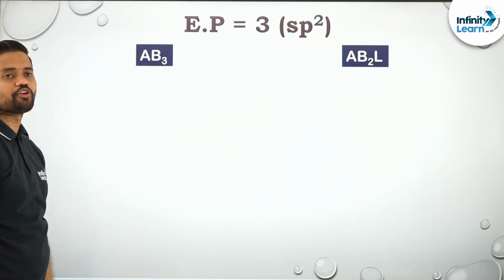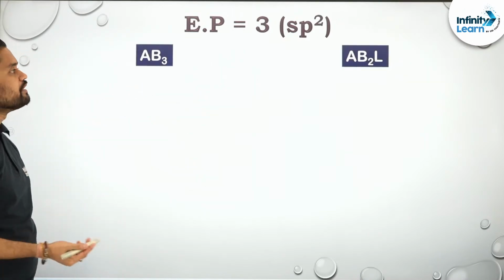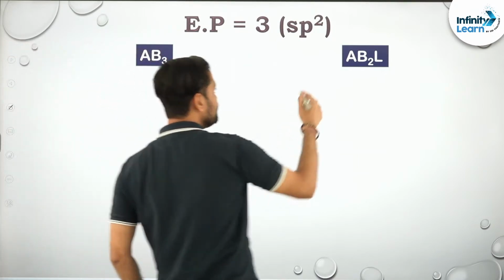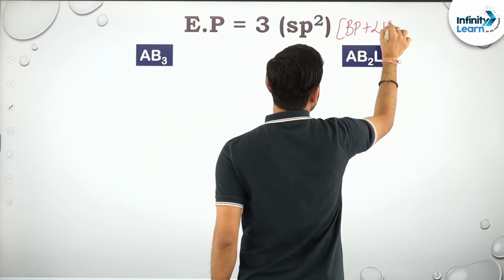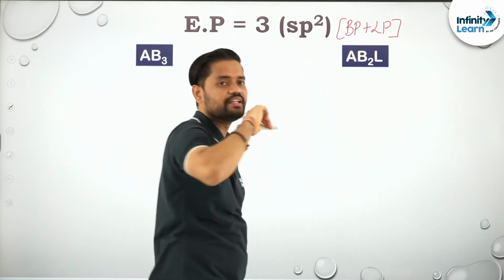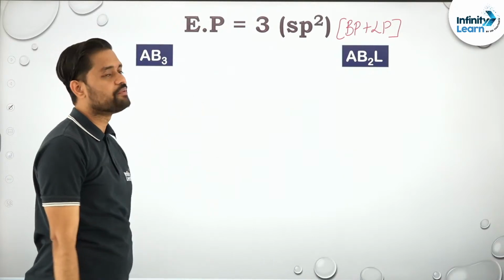Now let us discuss electron pair equal to 3. The moment it becomes 3, its hybridization becomes sp2. That means if the sum of bond pair plus lone pair on the central atom is equal to 3, it will have sp2 hybridization.